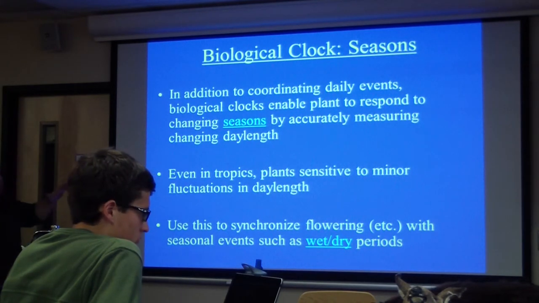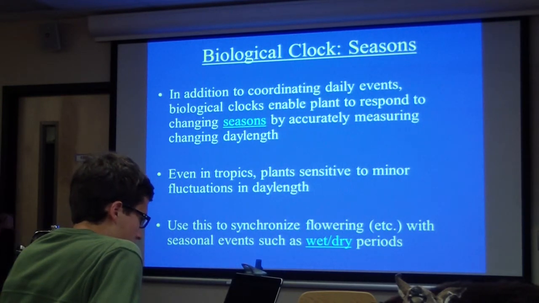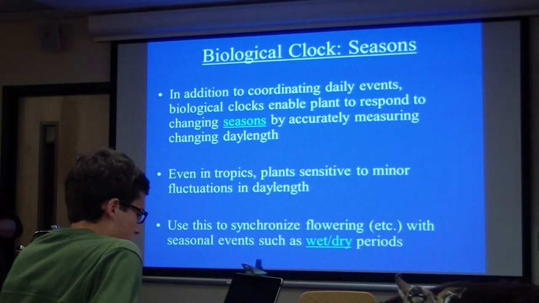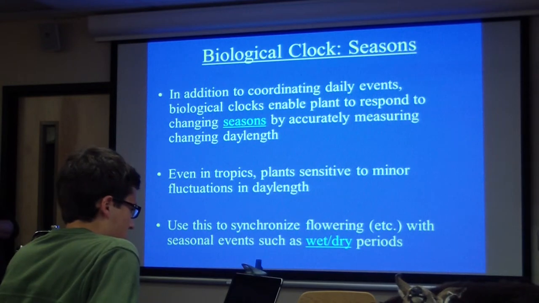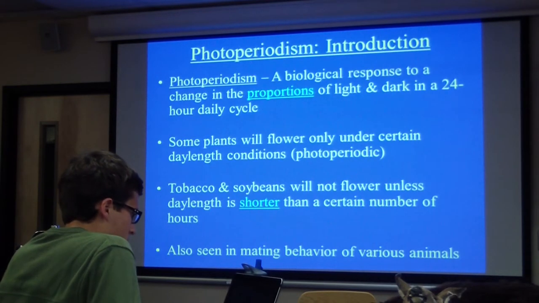Even in the tropics, right, where days are pretty much the same length all year round, they're long all the time, plants are sensitive to very, very minor fluctuations in daylight. And so plants are using their monitoring to synchronize flowering with seasonal events such as wet and dry periods. Plants gotta do certain things at certain times based on what's coming seasonally. Right? In a place like Virginia, it's more temperature, day length, but in the tropics, it's wet and dry seasons, right? Some places are wet and dry seasons. And those can be correlated by some of these day length events as well.